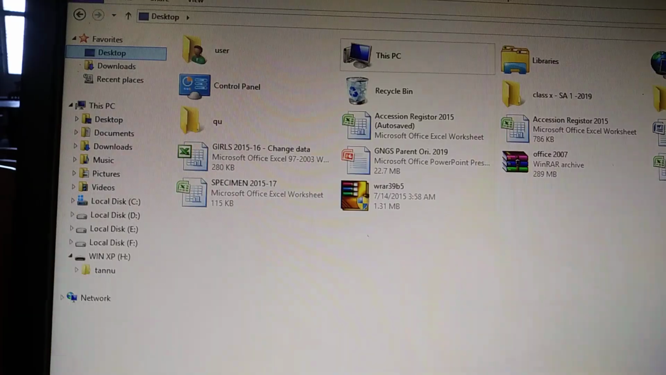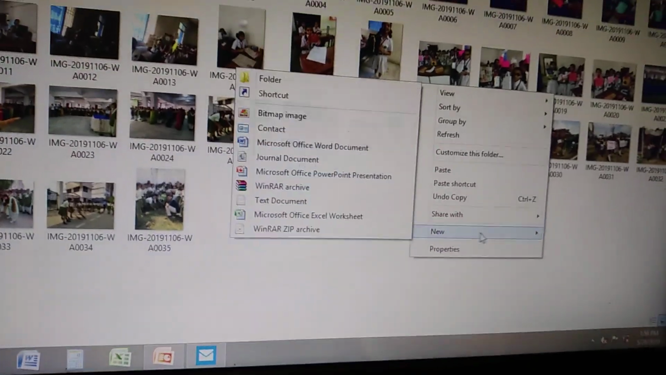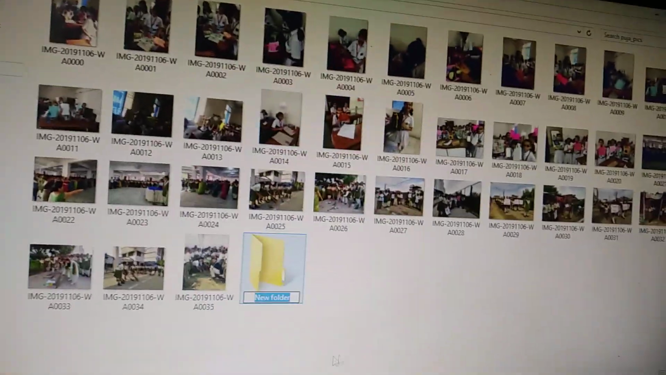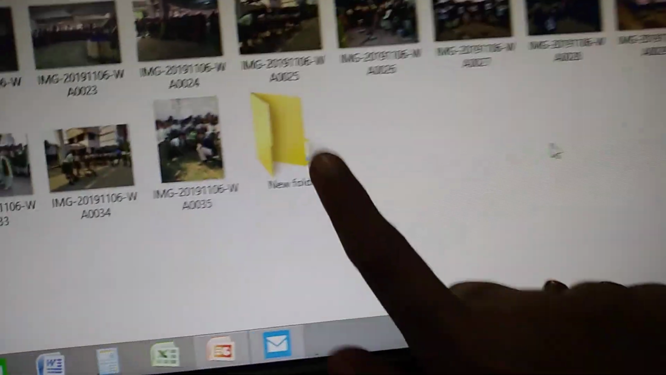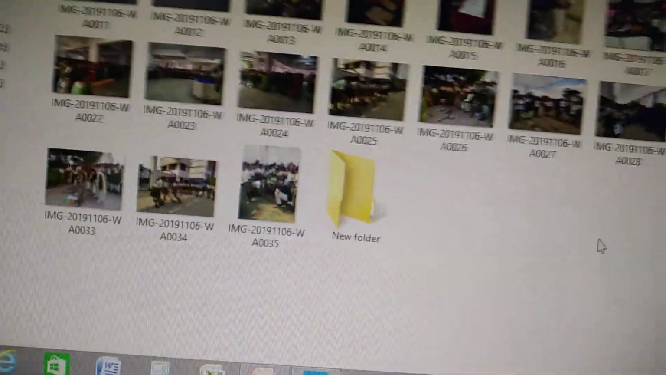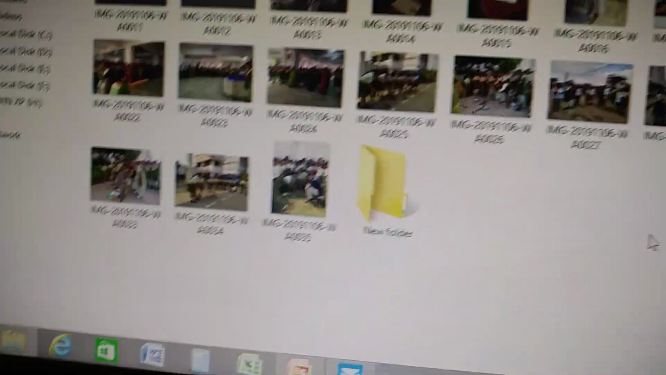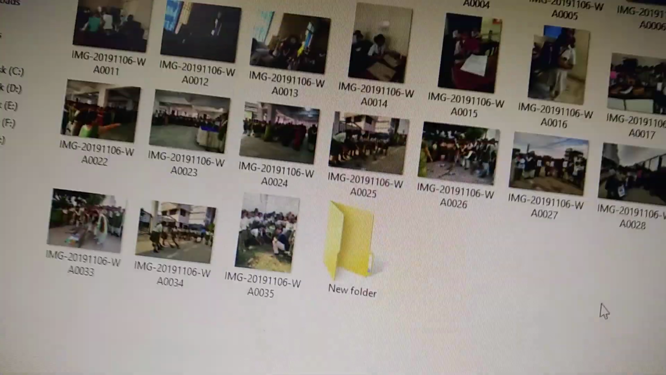Next topic, a folder within another folder. Suppose this is the folder. When we create another folder inside it, this is called a subfolder. A folder within another folder is called a subfolder.